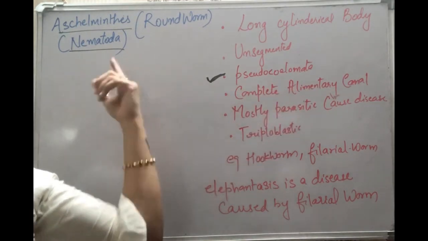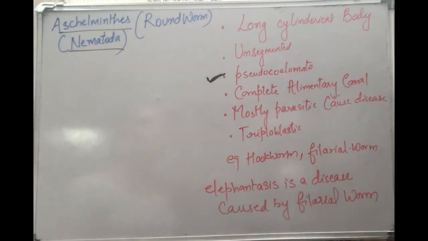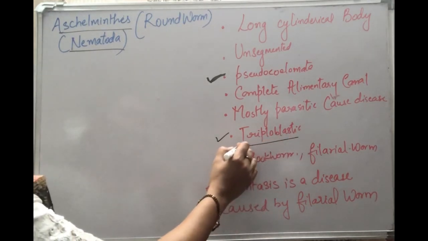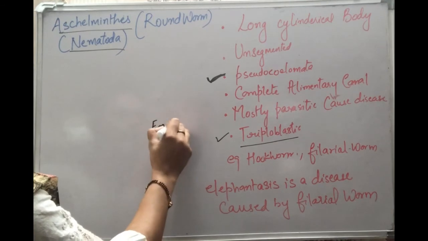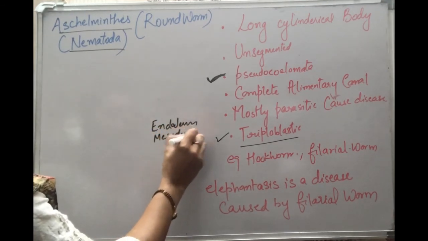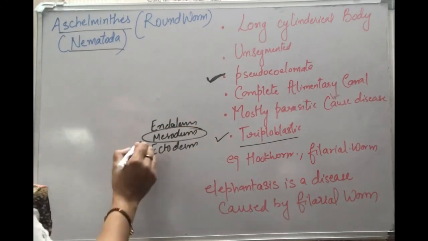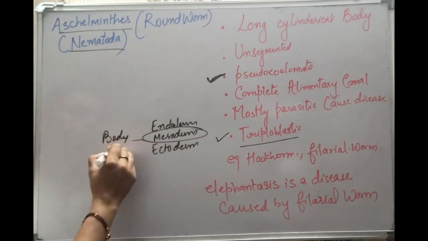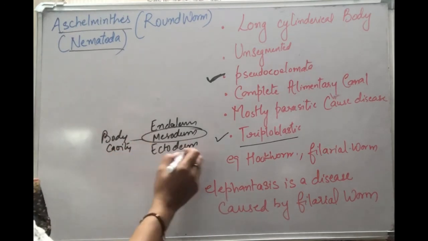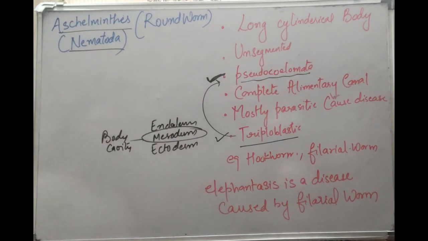These worms are all parasitic in nature, so they cause disease when present in the body. They are triploblastic, they have the 3 germ layers in them, that is endoderm, mesoderm and ectoderm, but the mesoderm makes the body cavity and does not form organs in it. The body cavity is formed but the organs are absent, so we call them pseudocoelomates. So these two terms are related to each other.